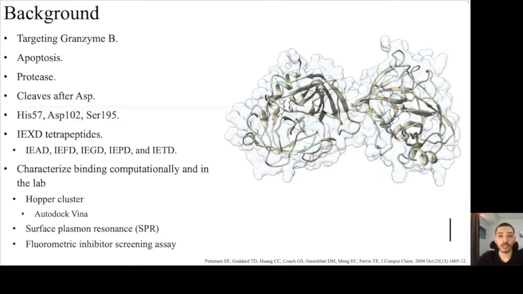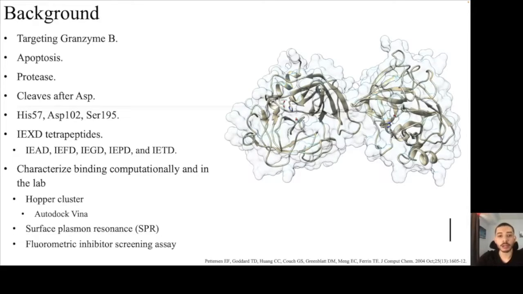The general amino acid sequence IEXD has been determined as a highly specific Granzyme B binding peptide, where X is a variable amino acid. Therefore, I have been working with the following 5 peptides to characterize their binding to Granzyme B both computationally and in the lab.